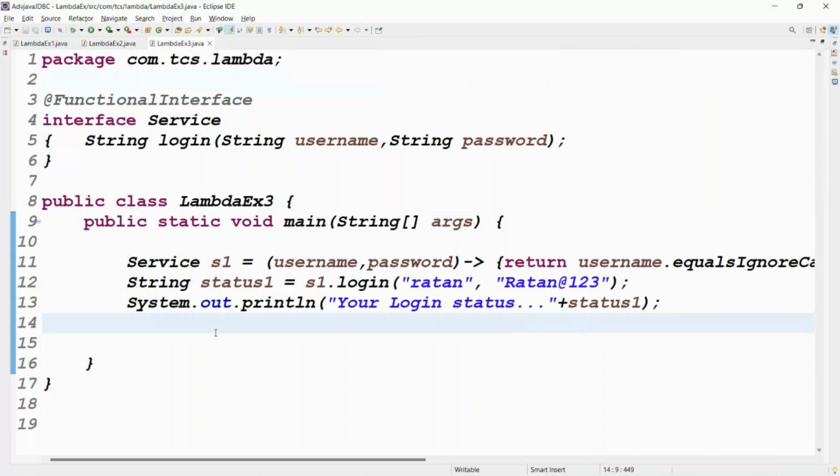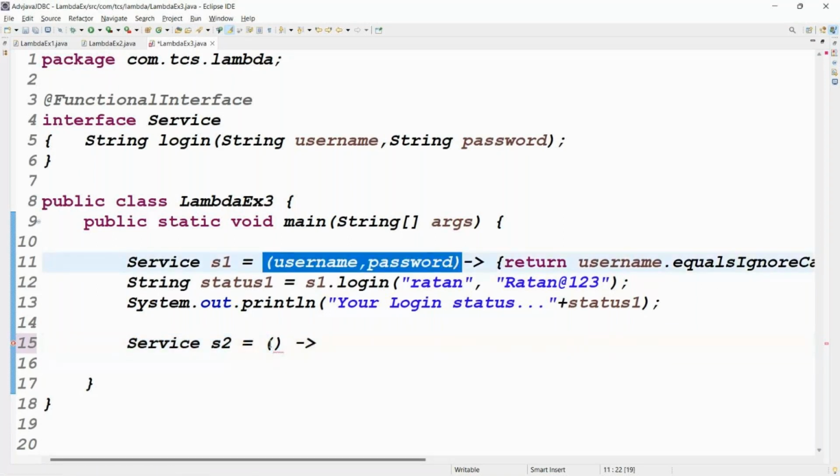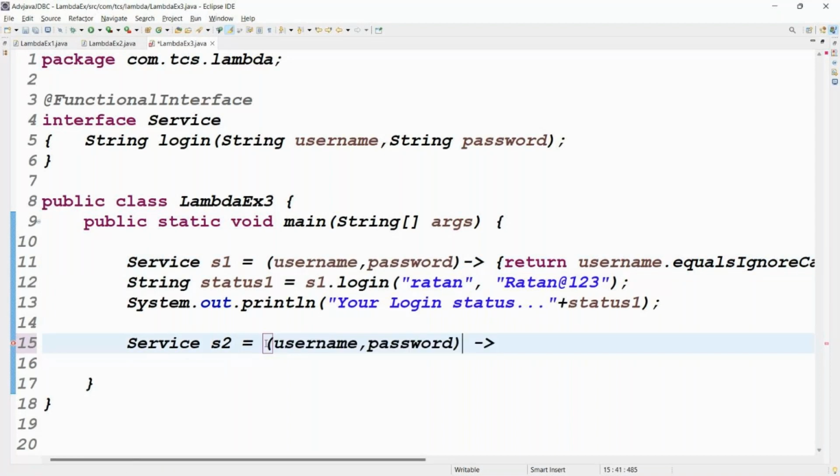Can you please tell me one more time? I will check the login failure code. Service S2 equals involve. Yes, we have to involve. Online people watching the YouTube video also involve. We need to put the arrow. Before the arrow, the arguments. Type of the arguments required or not required? Not required. After the arrow, we need to write the return statement.